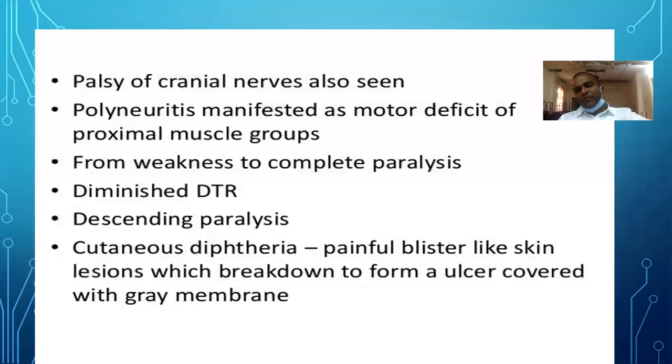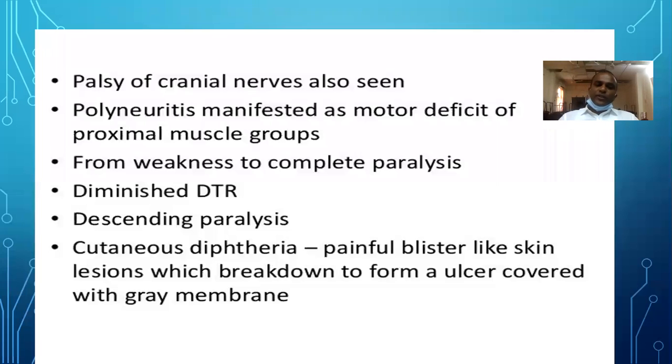With a previous history of one week or two weeks before, of respiratory tract infection, or with some membrane, or with a cutaneous manifestation of diphtheria. The patient may have paresis to paralysis. And once there is paresis, the patient has reduced reflexes and increased tone.